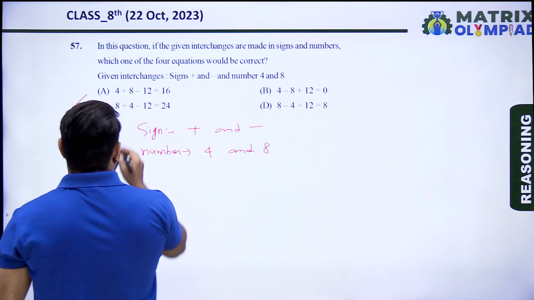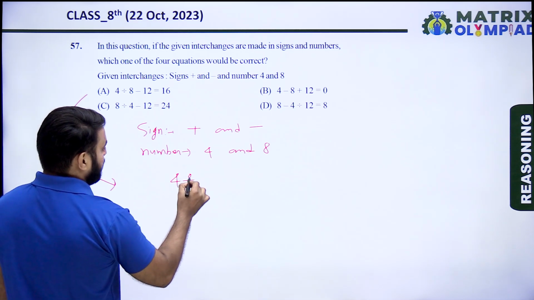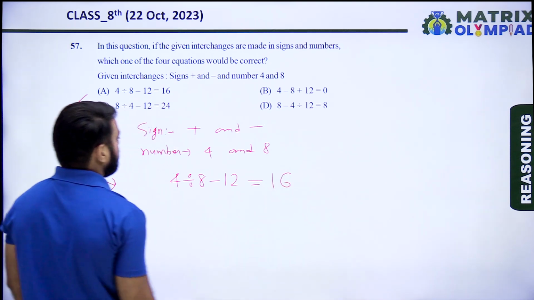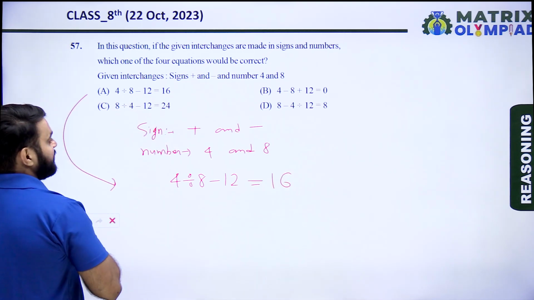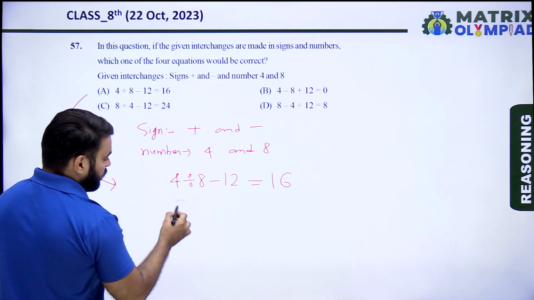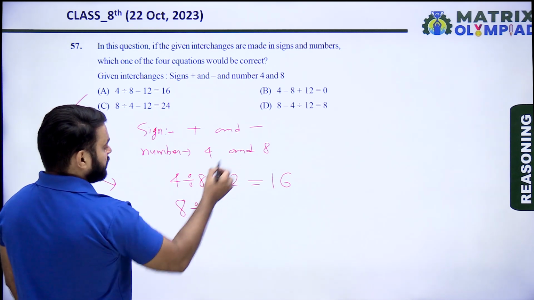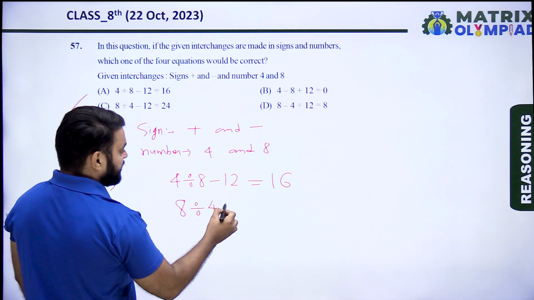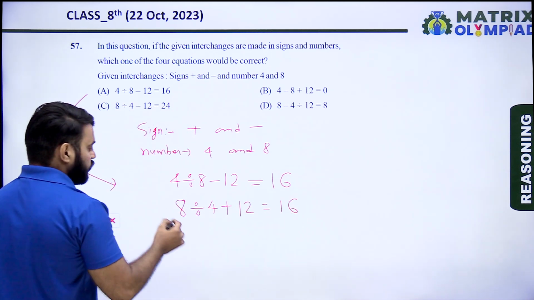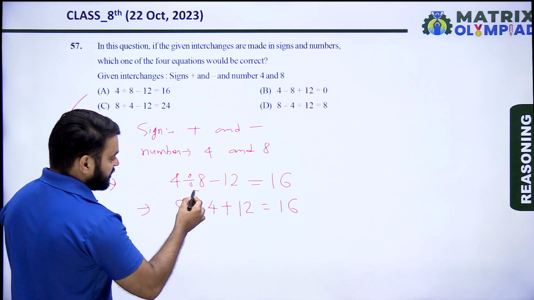According to option A, 4 divided by 8 minus 12 equals 16. Now interchange the signs and numbers. So 4 means 8, divide means divide, 8 means 4, minus means plus. 12 equals 16. Using the BODMAS rule, first divide the numbers.